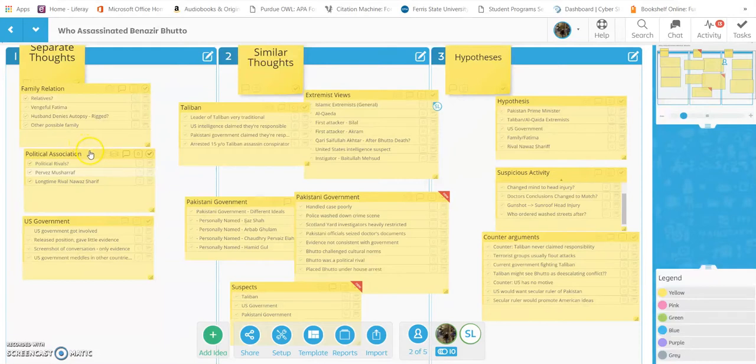So looking at political association, there were political rivals. This whole thing was about a political case in general. So there was Pervez Musharraf and her longtime rival Nawaz Sharif, which were some of the things that they just never agreed on. They were longtime political rivals.